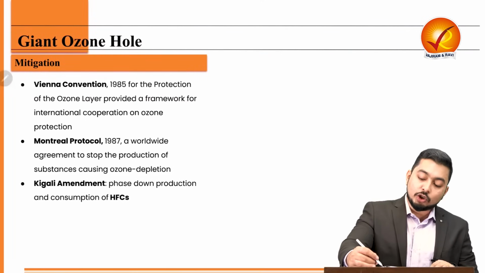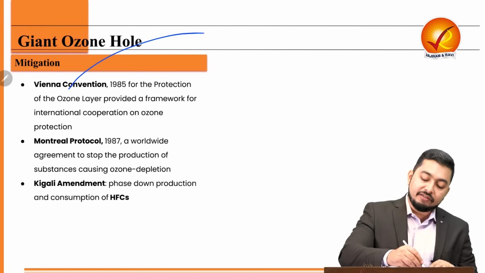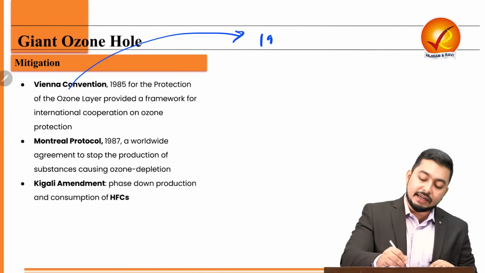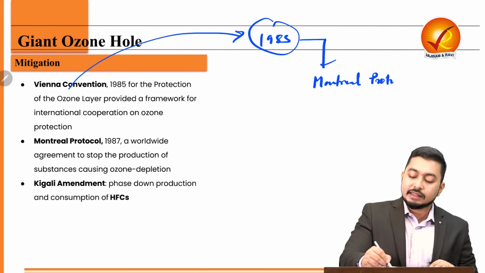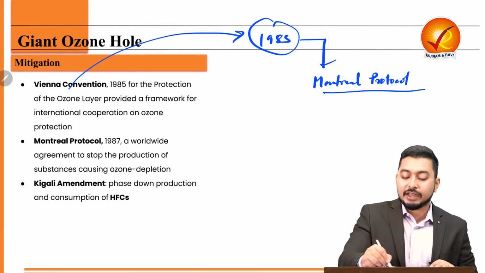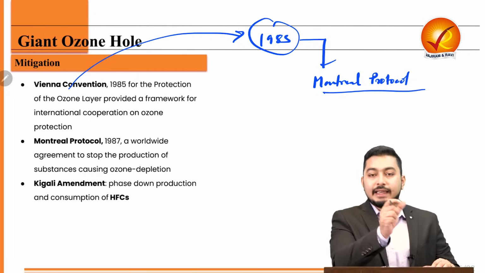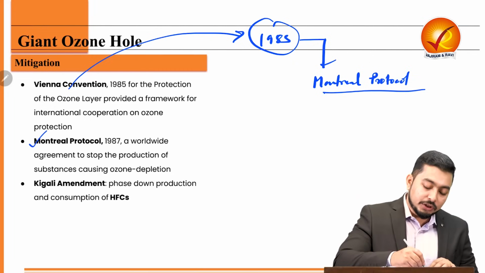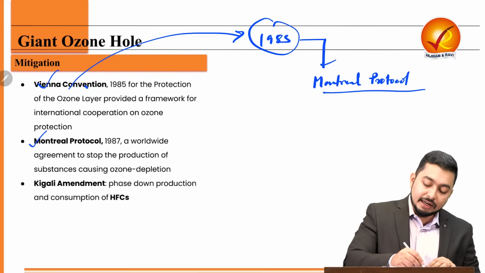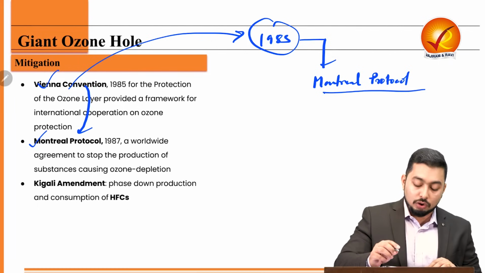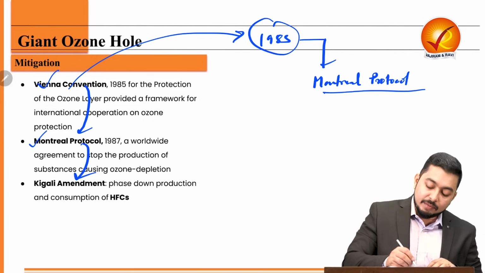Now, what are we doing to mitigate it? So, firstly, we went for a Vienna Convention in 1985. Under the Vienna Convention, we went for a Montreal. Montreal is in Canada. So, these questions can also come up in your prelim questions, like they can become a good option. Montreal Protocol, Vienna Convention. So, Vienna Convention in 85, then Montreal Protocol, then a Kigali Amendment. This Kigali Amendment was done. Why?